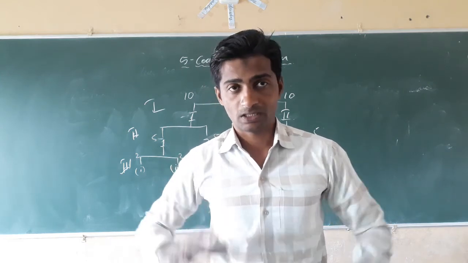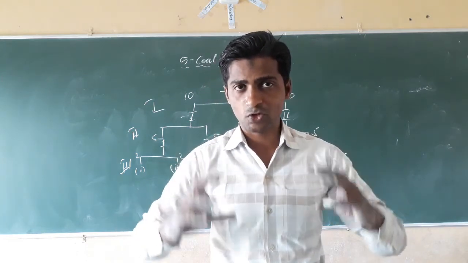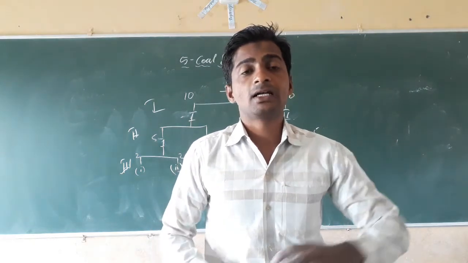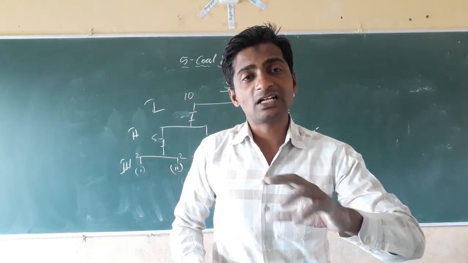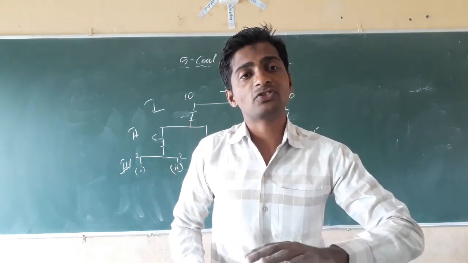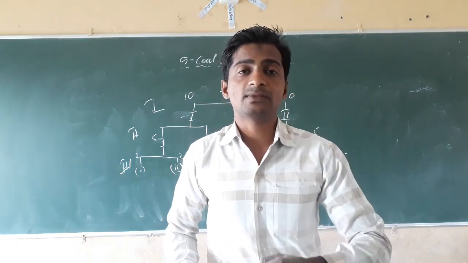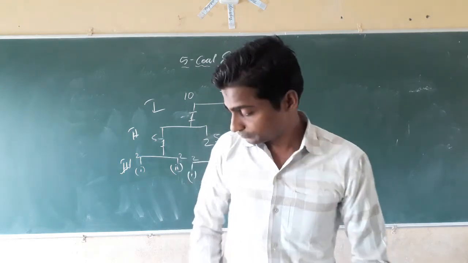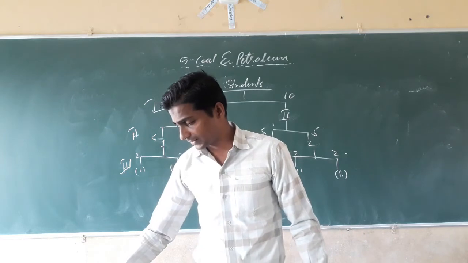Whatever plants were buried under the soil 300 million years ago have been turning and decomposing at high temperature and high pressure under the soil, and because of that they turn into the hard substance that is called coal. Yes, that is what we are extracting nowadays.